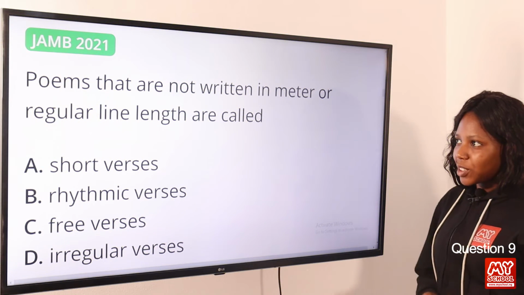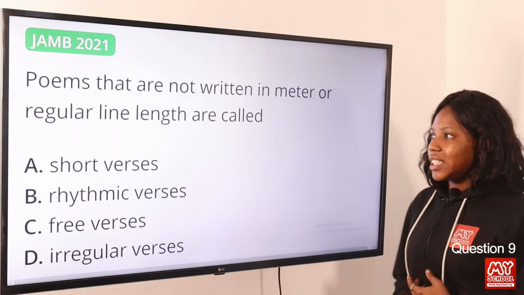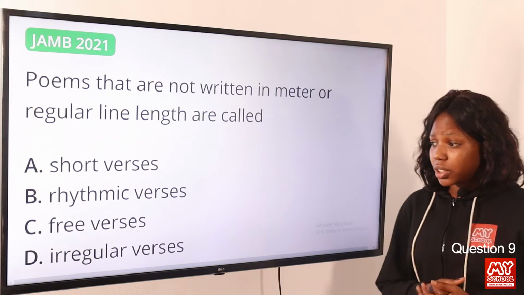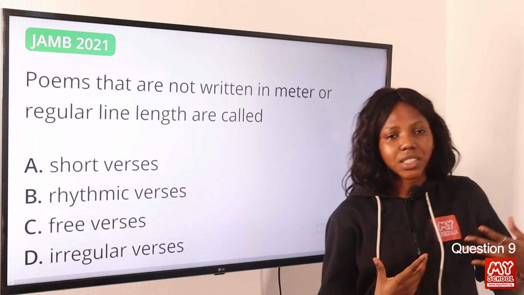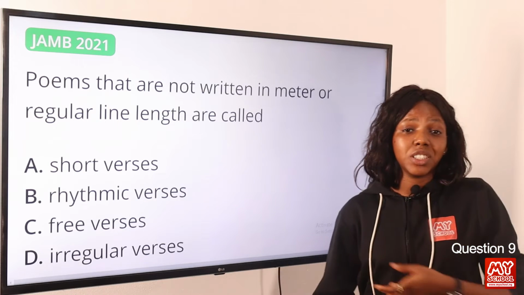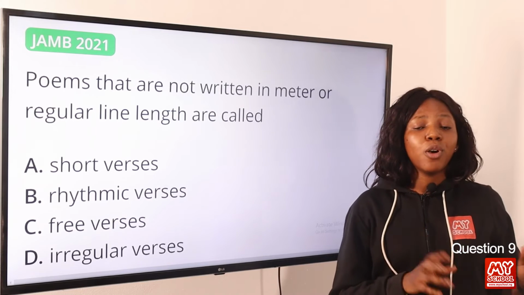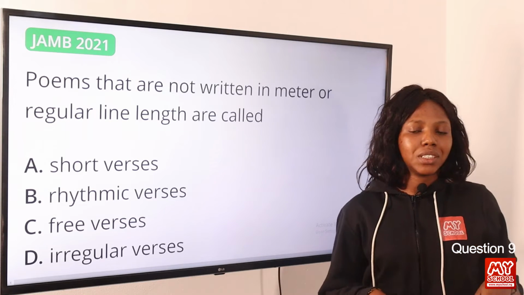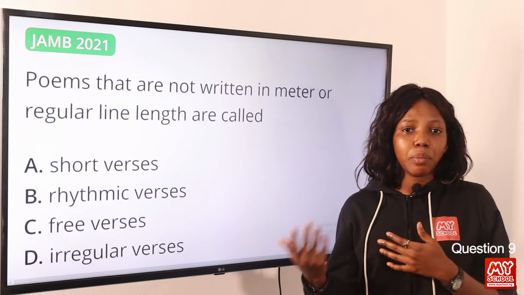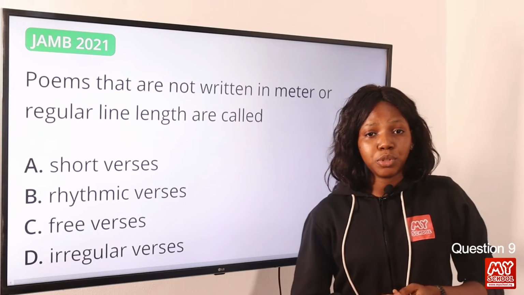Question 9. Poems that are not written in meter or regular line length are called... The answer to this question is free verse. Free verse is open poetry, in the sense that it does not follow a regular pattern. It does not employ any consistent rhythmic or metrical pattern. So the answer to this question is option C, free verse.